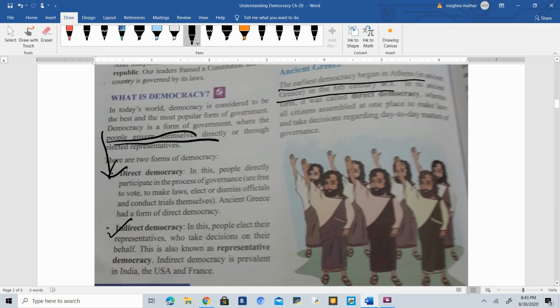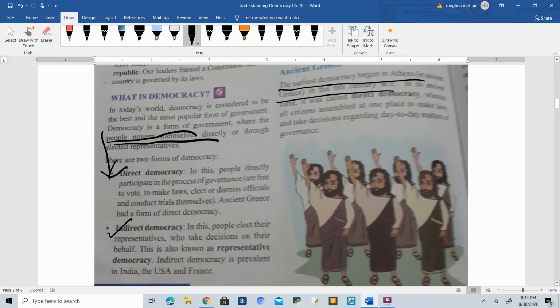All the people do not have the time to collect or to take decisions, because a number of decisions are taken on an everyday basis by the government. So what they do is they hold elections. Elections take place, and we vote for the people whom we choose as best for our benefit, and these elected people work for our benefit, and they take decisions on the basis of our welfare. So this form of government is called indirect democracy.